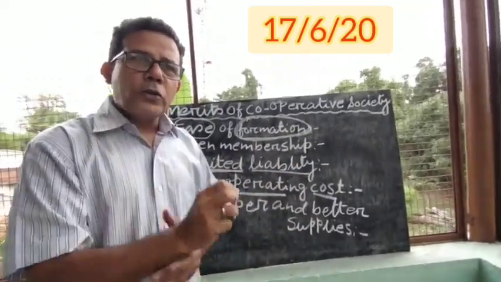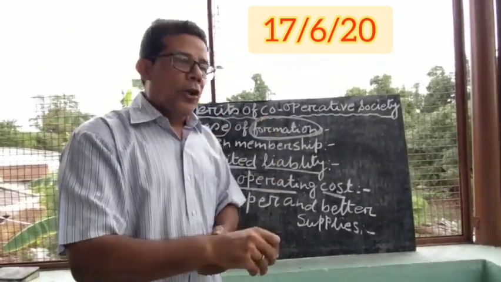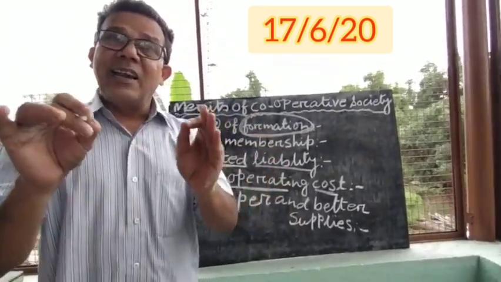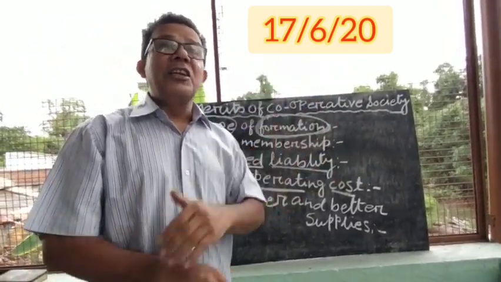When you go to the roadside hotel, the price you paid for chicken and rice is less than what you have paid in the city hotel.